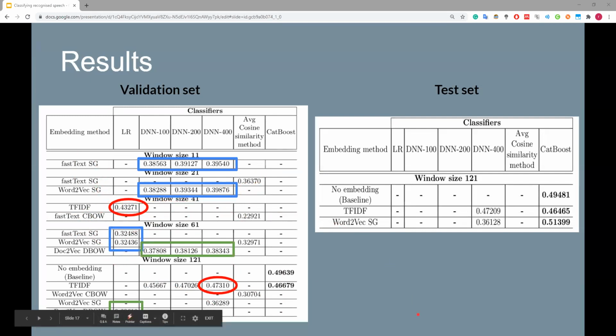For all these cases, however, the baseline CatBoost classifier still performed the best. However, adding TF-IDF as an additional feature to the input of the CatBoost classifier did not enhance performance and actually degraded it due to overfitting, which should also become apparent in the next slide. We reserved the test results for only the best results that were obtained here. So that was for the CatBoost classifier, the baseline one, only using the metadata, and the TF-IDF shown here, and with the Word2Vec shown here.